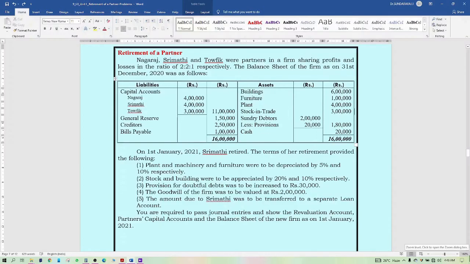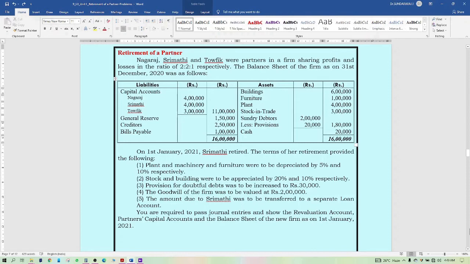Today we are going to discuss a problem on retirement of a partner. Let us see this problem. Nagaraj, Srimati and Taufik were partners in a firm sharing profits and losses in the ratio of 2:1 respectively. Their balance sheet is given below. So, capital accounts of Nagaraj, Srimati, Taufik were 4 lakhs, 4 lakhs, 3 lakhs respectively.